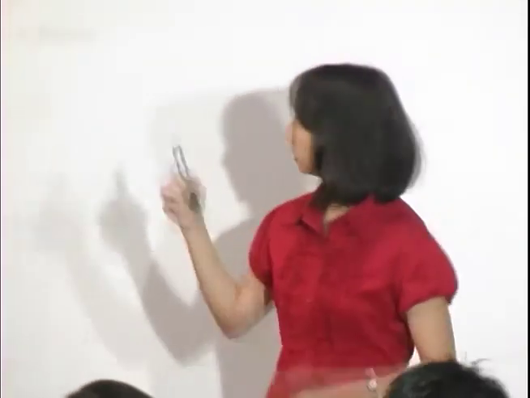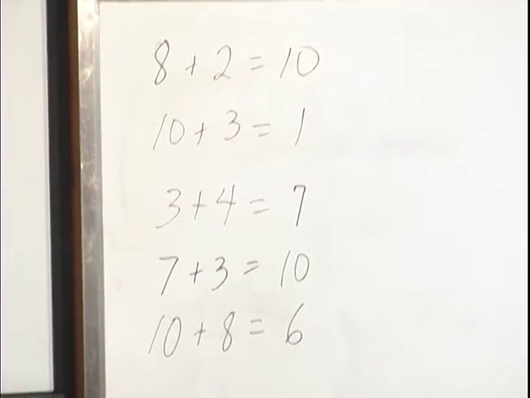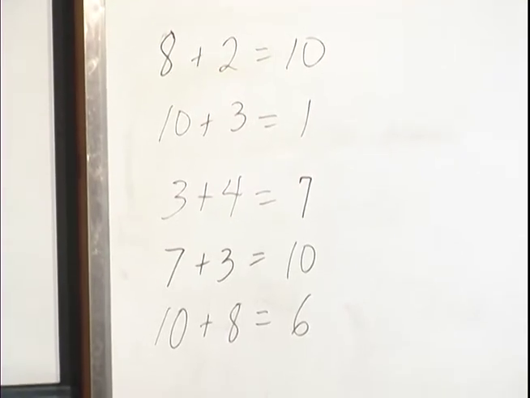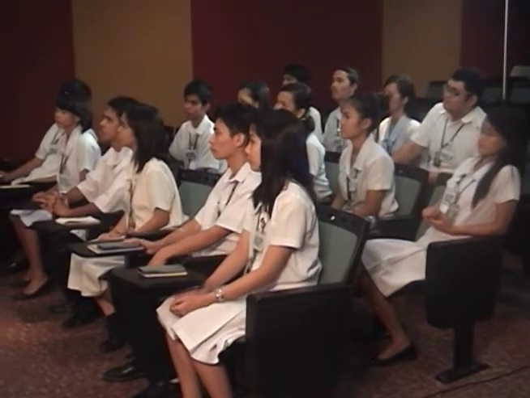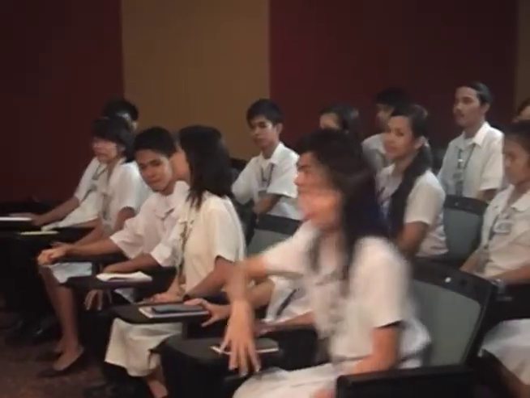Now, take a look at this. 8 plus 2 equals 10. 10 plus 3 equals 1. 3 plus 4 is 7. 7 plus 3 is 10. But 10 plus 8 is equal to 6. What do you notice? Look at the sums. 10, 1, 7, 10, 6. If we continue the process, what would you notice about the sums? Yes, Mary? They will range from 1 to 12.